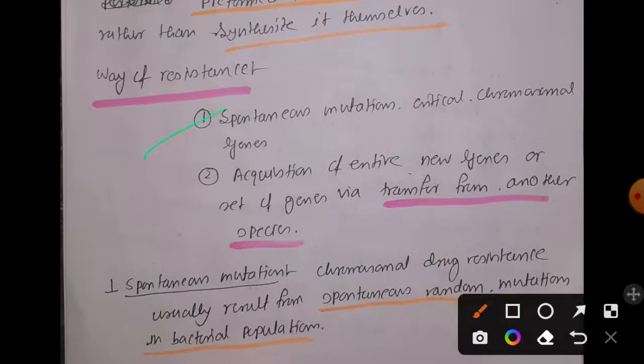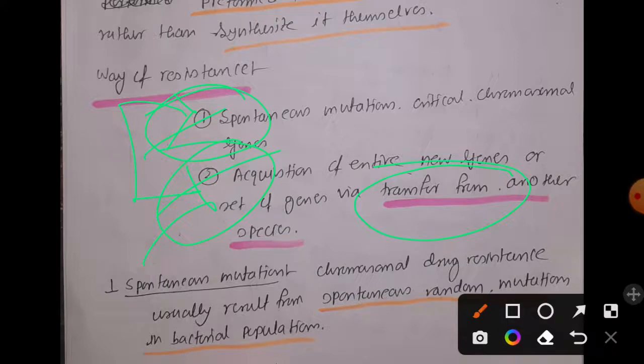One is spontaneous mutation in chromosomal genes, and the second one is acquisition of new gene or set of new genes via transfer mechanisms from another species. If any one of the two situations occurs with bacteria, then bacteria develop resistance.